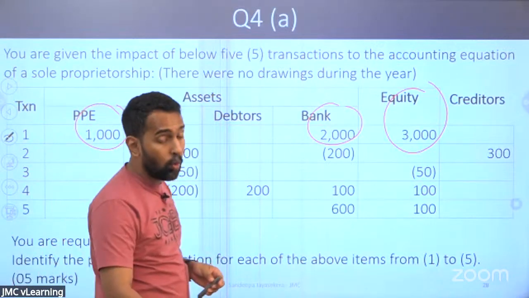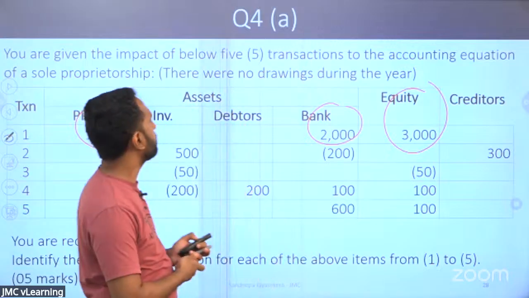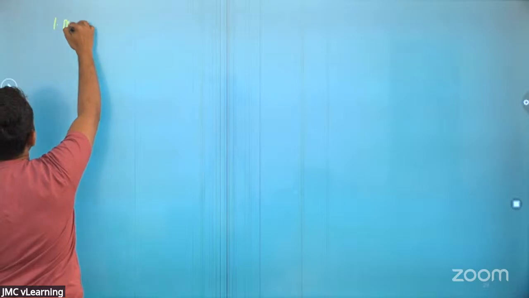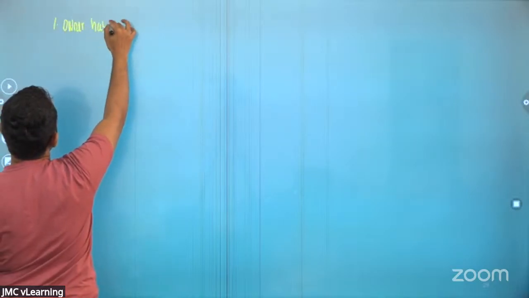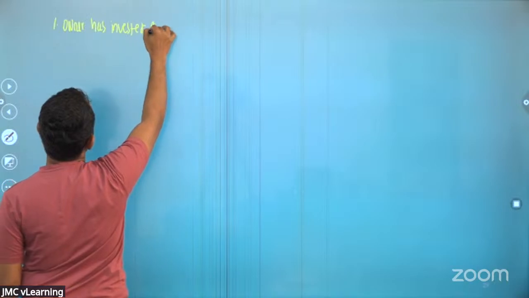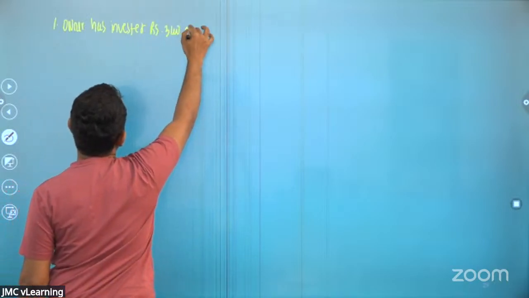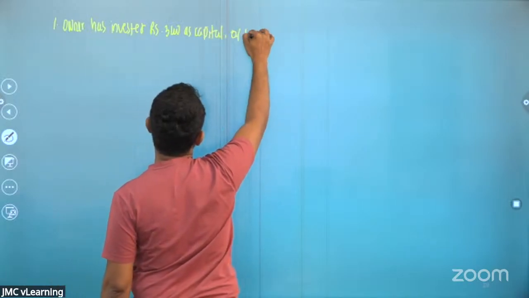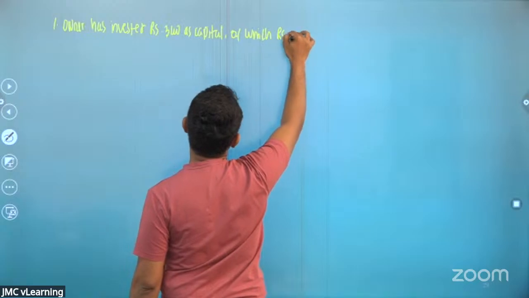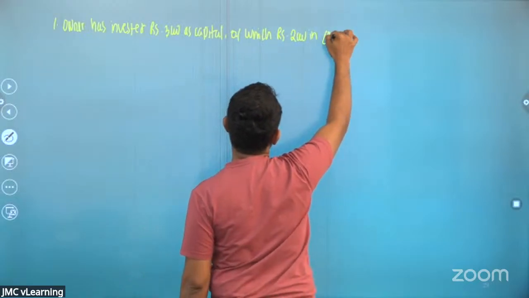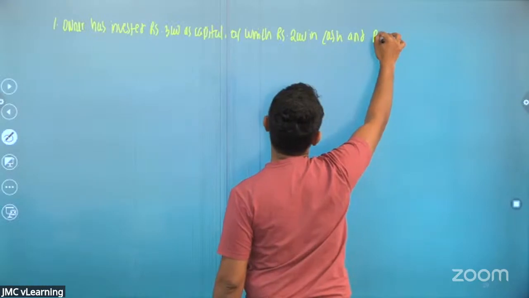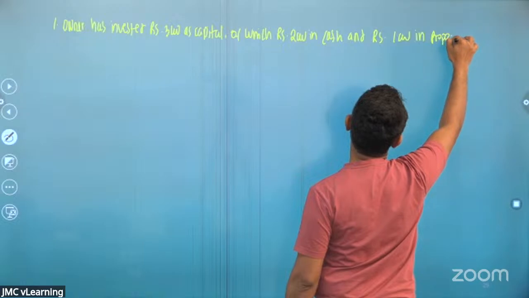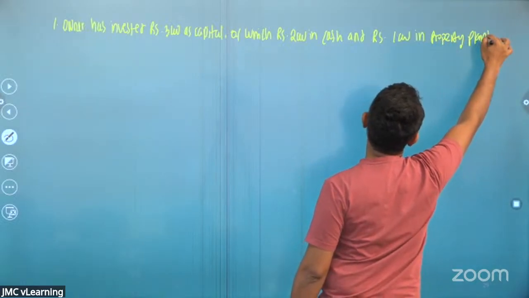How do we write the first one? Owner has invested rupees 3,000 as capital, of which rupees 2,000 in cash and rupees 1,000 in property, plant and equipment.